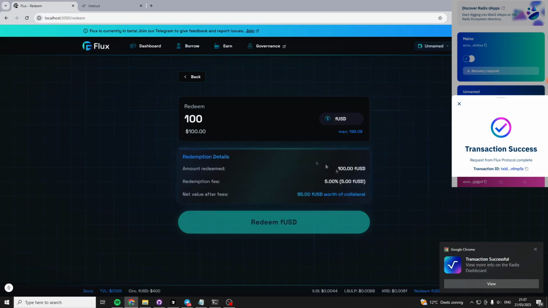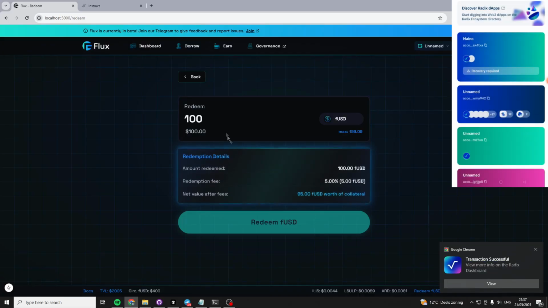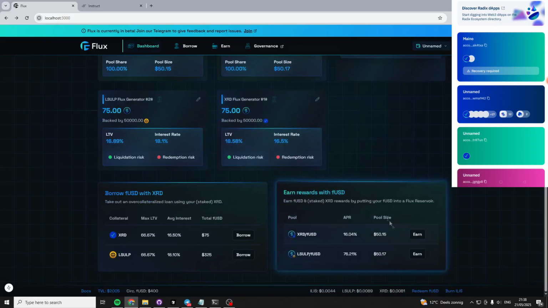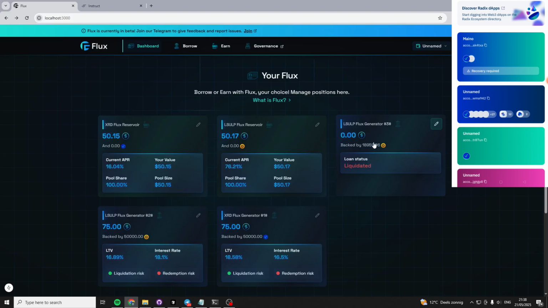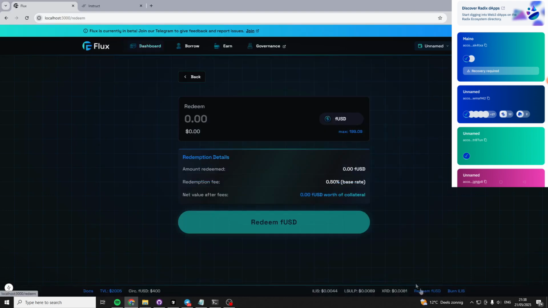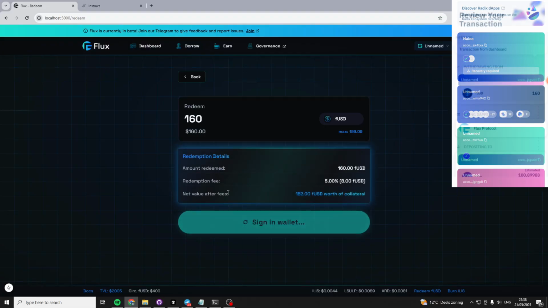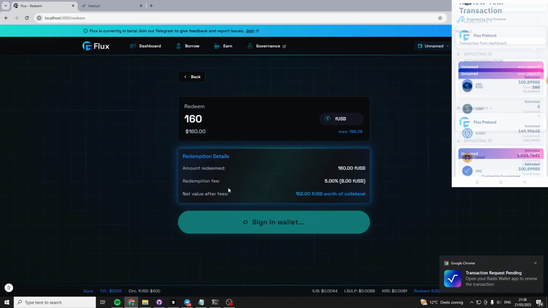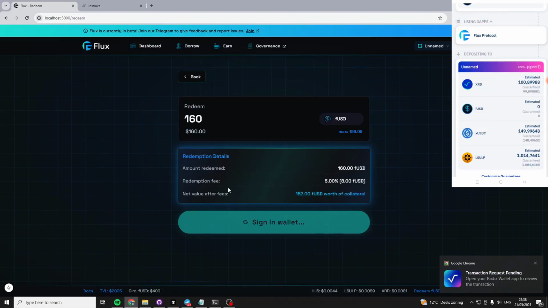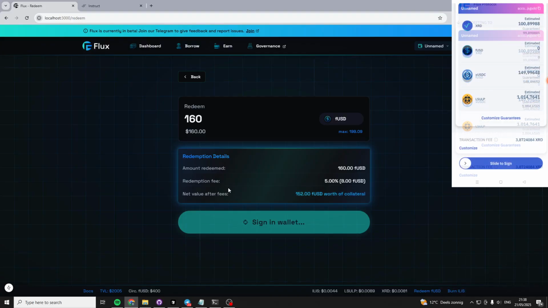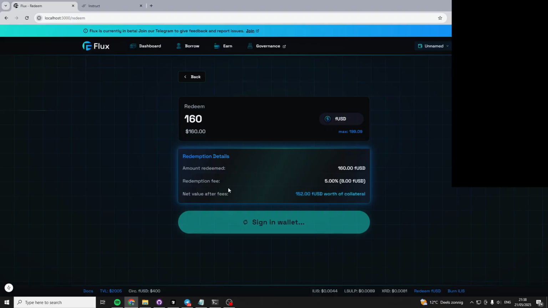However, normally it is. All right. This was, I think, 150, right? So let's try to redeem 160. Yeah, now you'll see that we get back 150, and we'll also get back a little bit of the other collaterals. So let's do that.